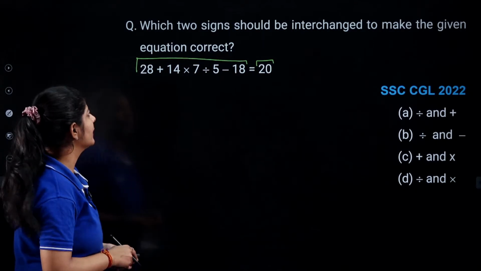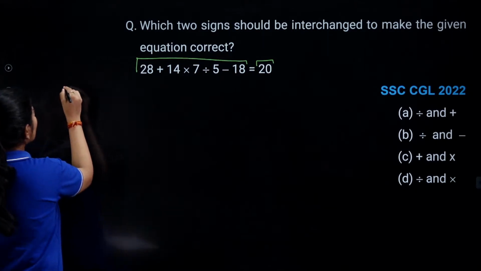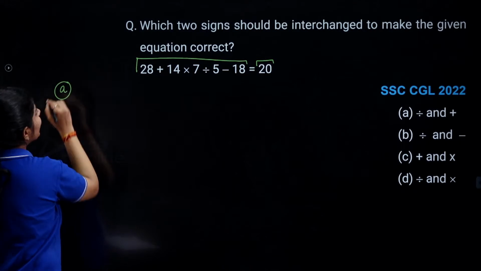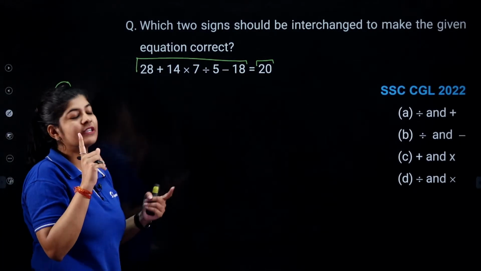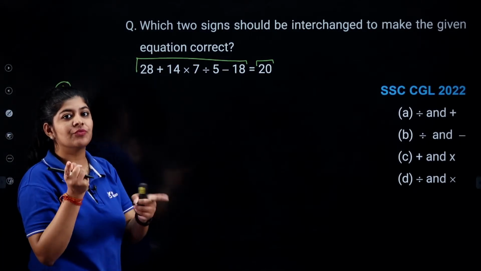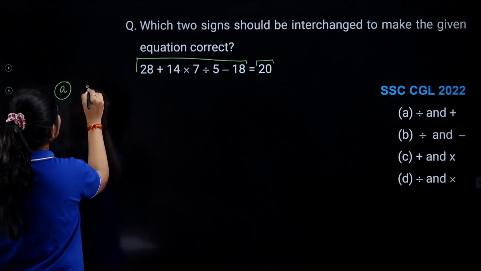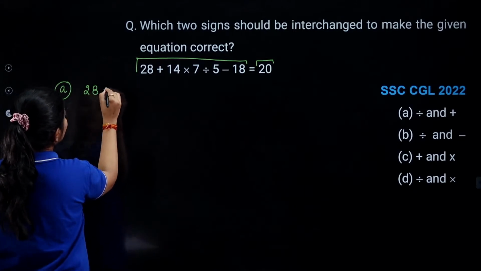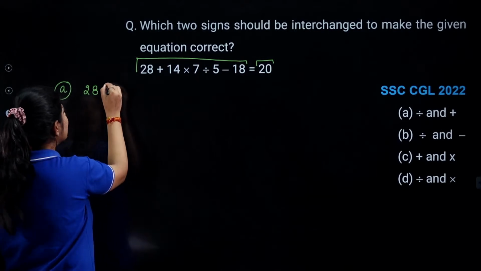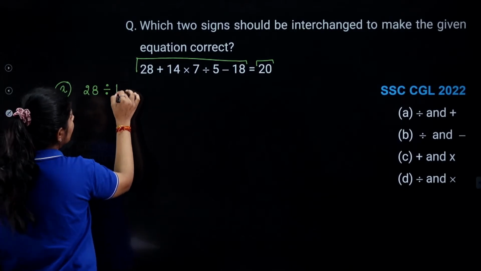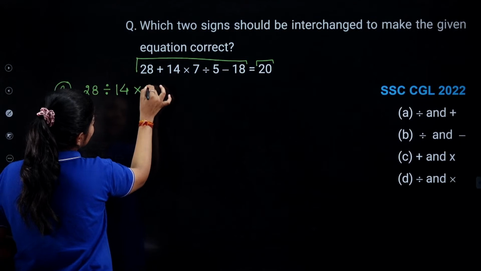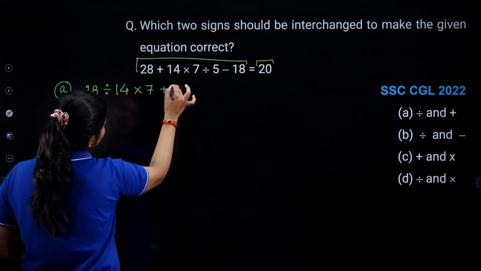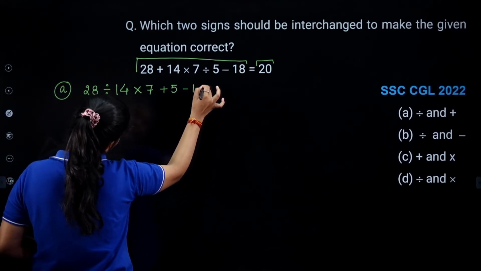Okay, let's start solving. We'll go with our option number A first. A is saying that we need to change our division sign with addition and addition with division. So 28 plus, okay, so plus is interchanged with this one, 14 multiplied by 7 plus 5 minus 18.